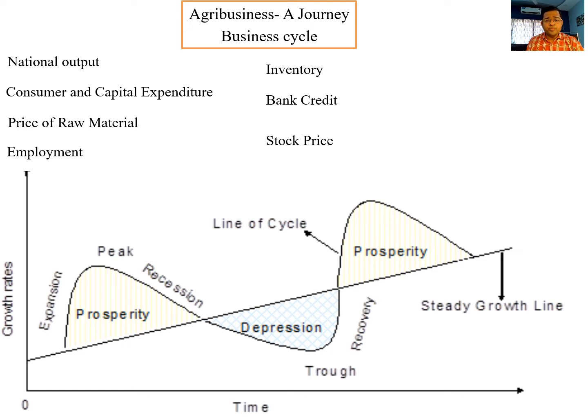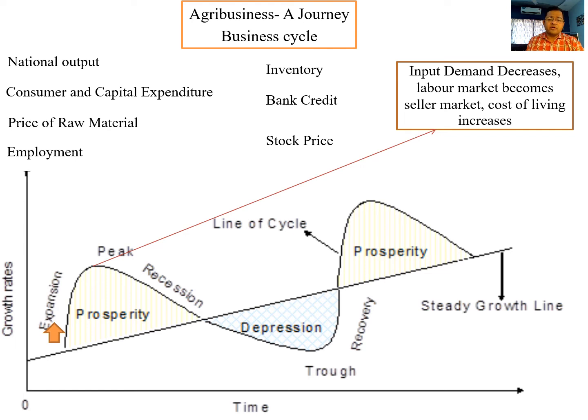When all the input supply increases in spite of an increase in price, when all products and services increase and consumers give a positive signal to buy things, then producers, investors, and financiers all find a positive signal to invest and run their business. When all the economic parameters are in the increasing stage, it is called the expansion stage of the business cycle. Just before the peak occurs, the wage rate is quite high.